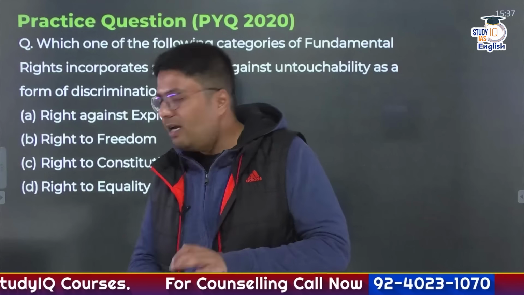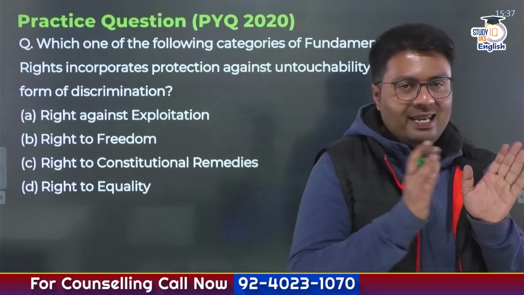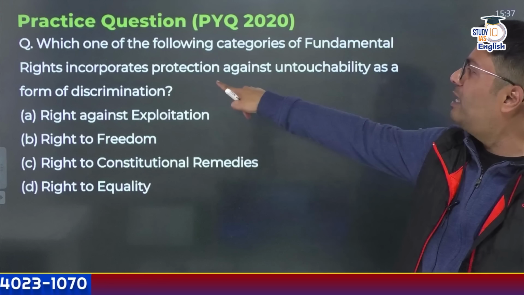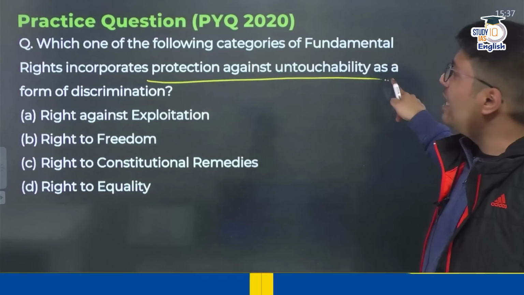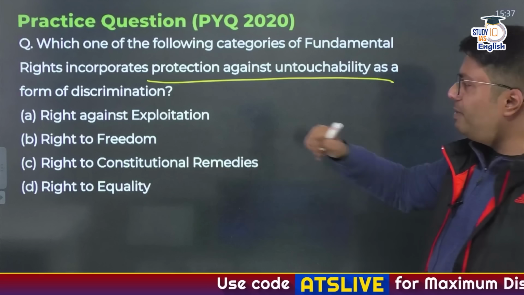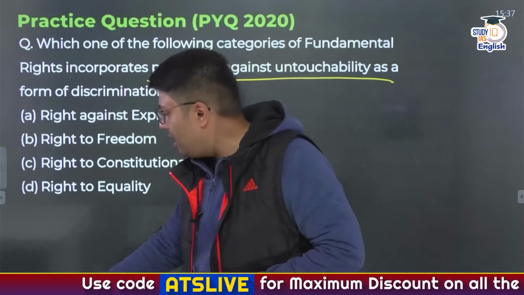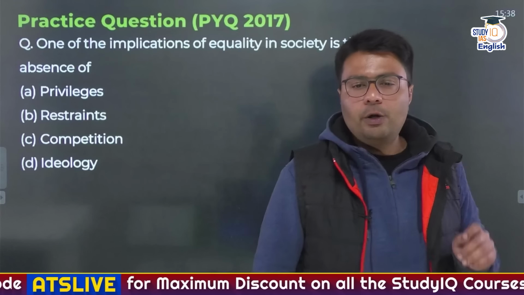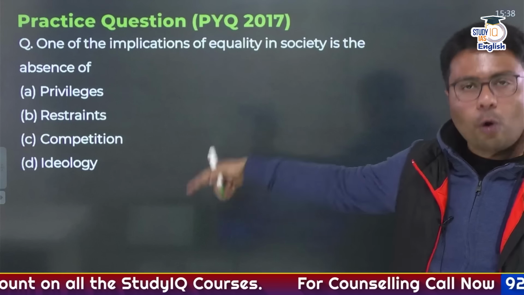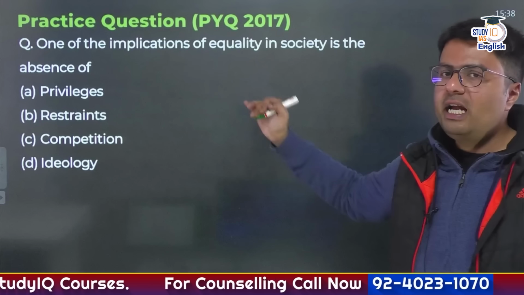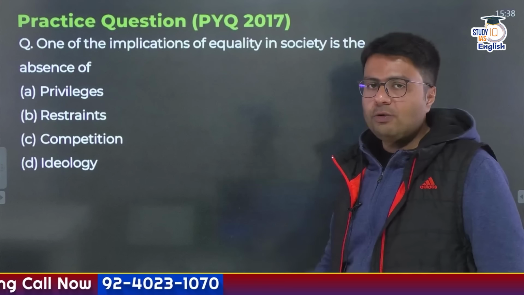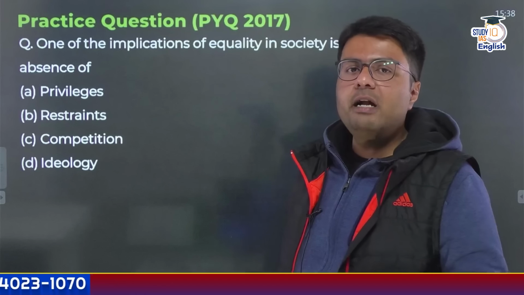And before we end, there are two PYQs that are exactly on the discussion that we had. Which one of the following categories of fundamental rights incorporates protection against untouchability as a form of discrimination? This one is an easy question. Please do let me know the correct answer in the comment section. And one more question which appeared in 2017: one of the implications of equality in society is the absence of what? This is a conceptual question relating to polity. But from our today's discussion, you can safely answer this question. And if you have any doubts, please do let me know in the comment section.